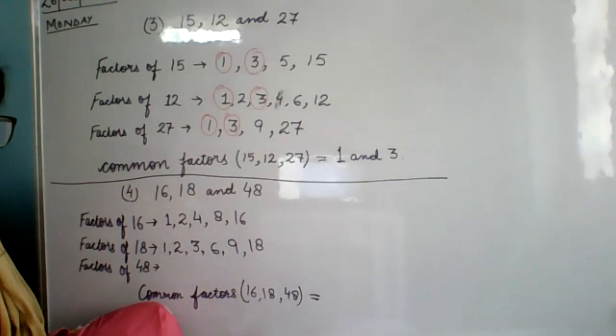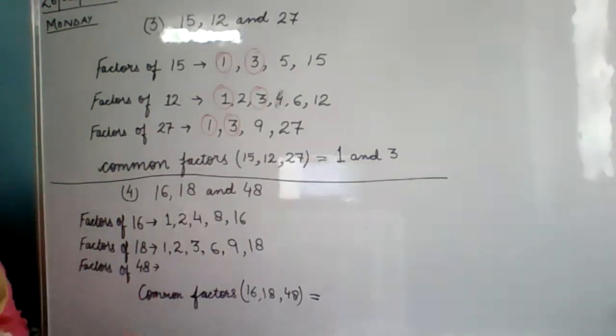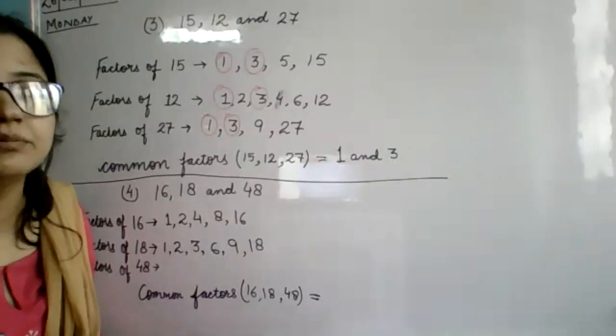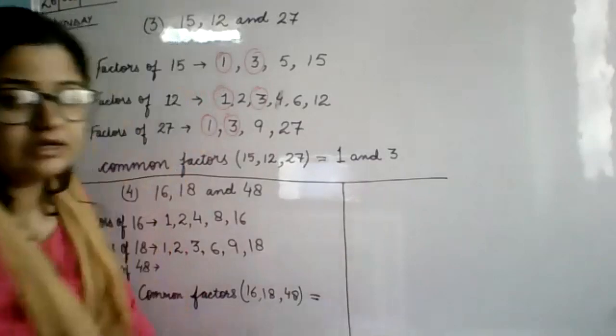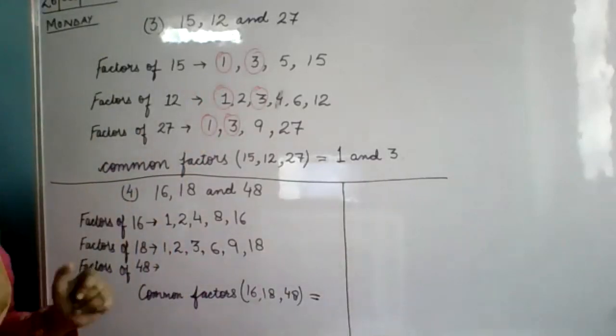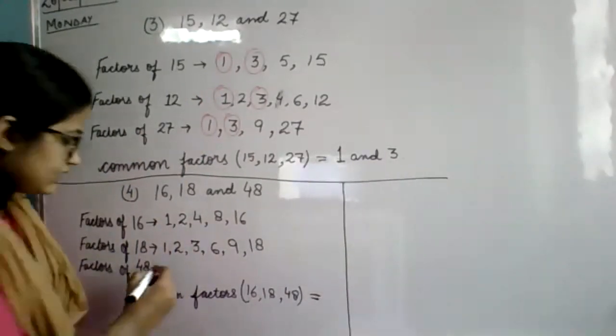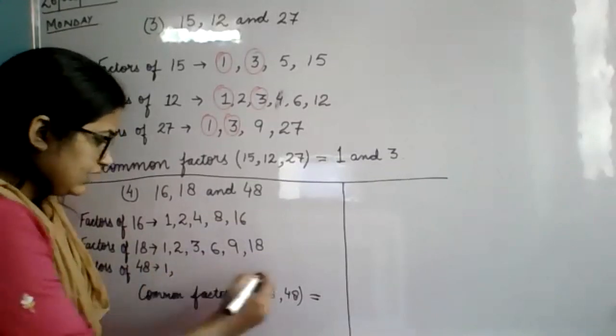And 48. Now, the factors of 48, I am going to tell you because many of you are making mistakes here. Just look here. 48 is a big number and it has so many factors. So, first factor will be 1 and 48.